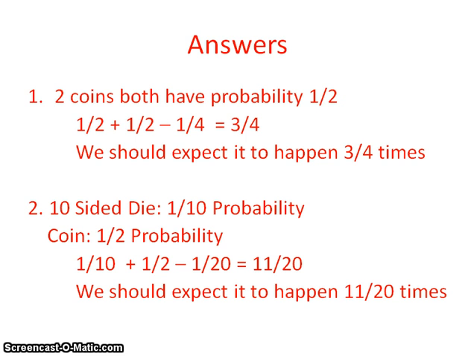Alright, we plug it in, we find common denominators. It looks like 20 is that magic number, so 1 out of 10 turns into 2 out of 20, plus 1/2 turns into 10 out of 20, and then we subtract 1 out of 20, so 2 plus 10 gives us 12, and we subtract the 1 out of 20, it brings us down to 11 out of 20. Alright, so let's get a quick review on this, and then we can call it a day.